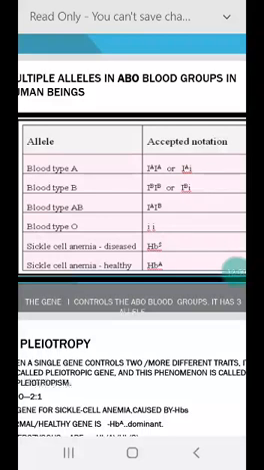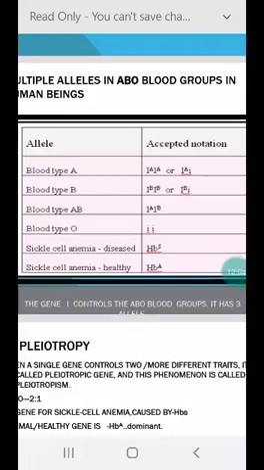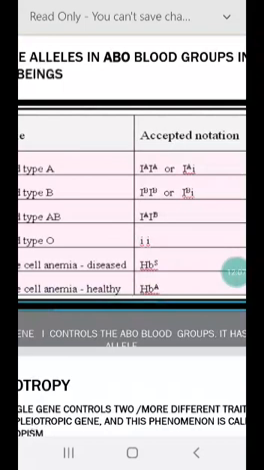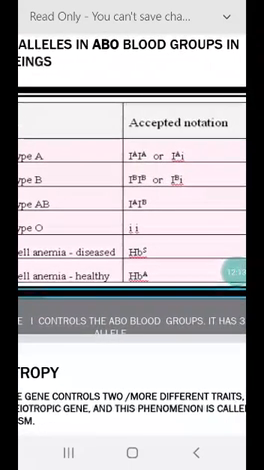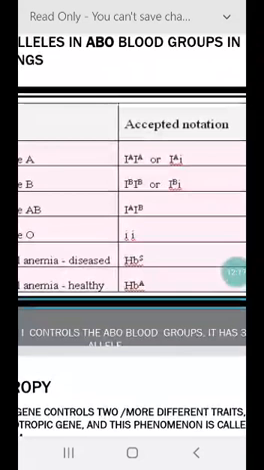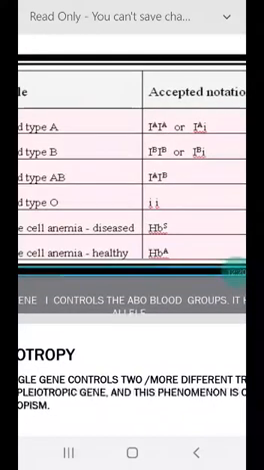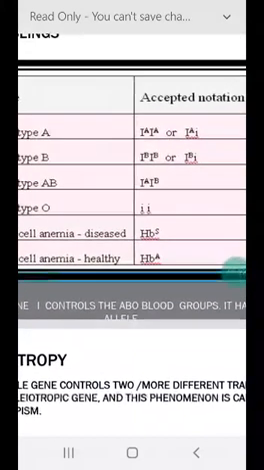For blood type A, the accepted notation is capital IA or capital IA and small i. For blood type B, the notation is capital IB or capital IB and small i. For blood type AB, it is IA and IB.